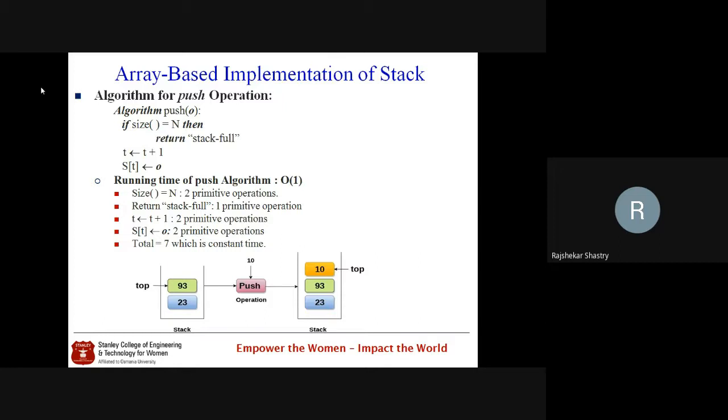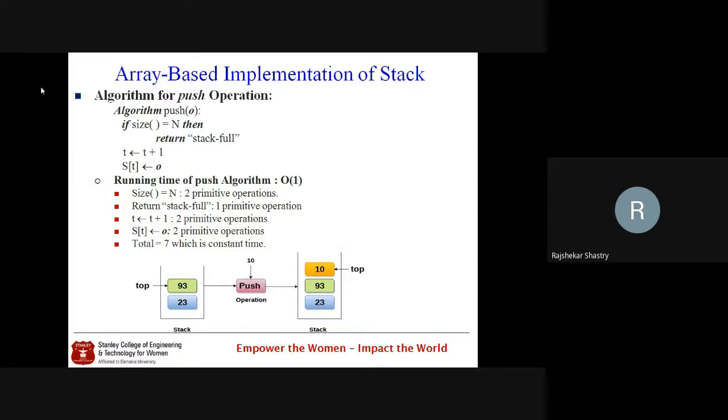Then s of t is assigned with object o. How many are there in this? Two, sir. Indexing and assignment. Excellent, Amma. Array indexing we are doing, the t-th location we have to catch, and once we catch the address of the t-th location, we go to that address and there we push the object called o. So pushing is nothing but assignment. So there are two: array indexing and then assignment. So here also it takes two primitive operations.